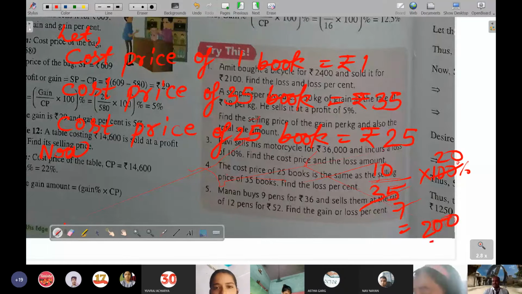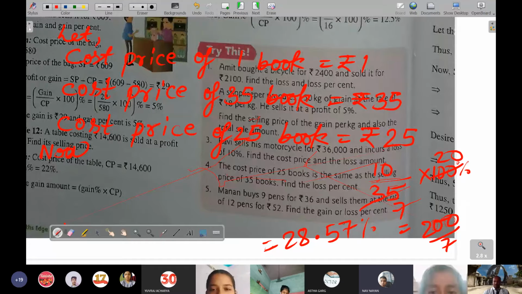So the answer is given as 40%, is it? Dividing 200 by 7: 7 fives are 35, 7 sevens are 49, so it comes to 28.57%. The 40% is given, sir. Okay, so then the answer is wrong. In that case, the answer is wrong.